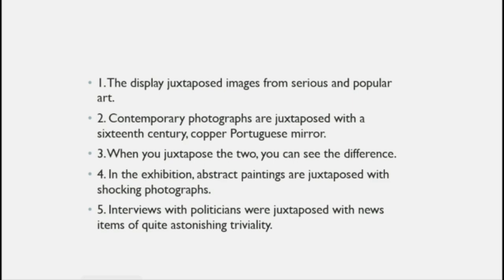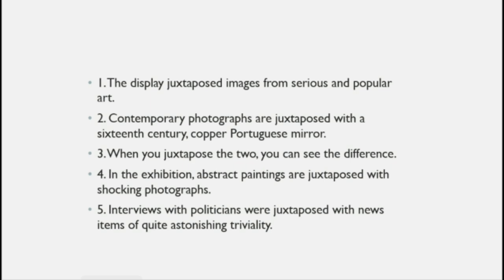In the exhibition, abstract paintings are juxtaposed, placed side by side to compare them with shocking photographs. Interviews with politicians were juxtaposed, placed side by side to compare them with news items of quite astonishing triviality.